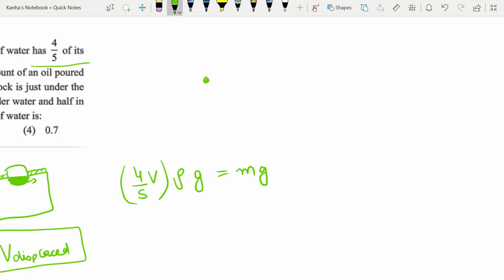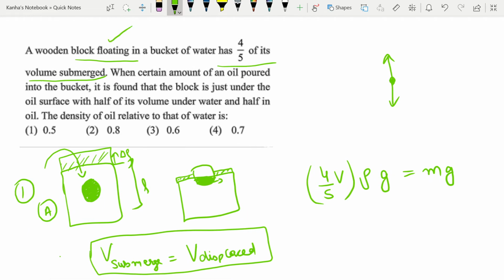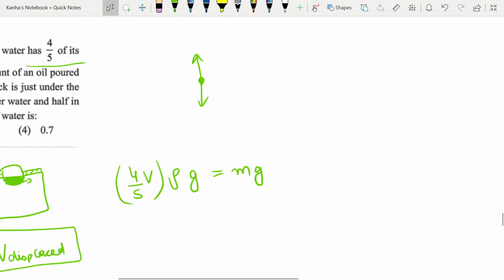So this is your block and there is a buoyant force acting on it, and there is a gravitational force acting on it. But because they have said that the block is floating, that implies this much mass of the block is being supported.